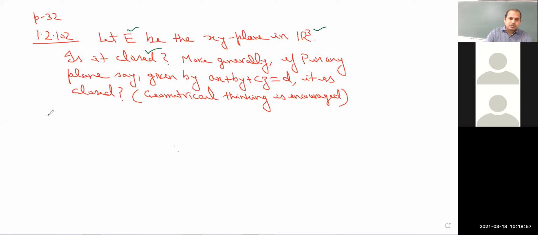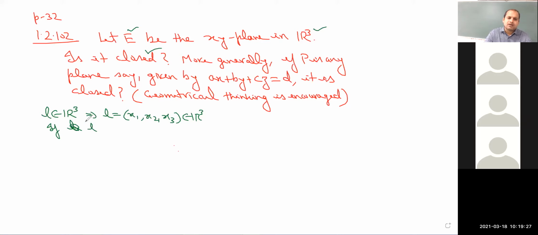So suppose I say that L belongs to R3. This implies L will be of the type (x1, x2, x3), because any L in R3 will be of this form. It will have three tuples. So now, if L is a limit point of set E,